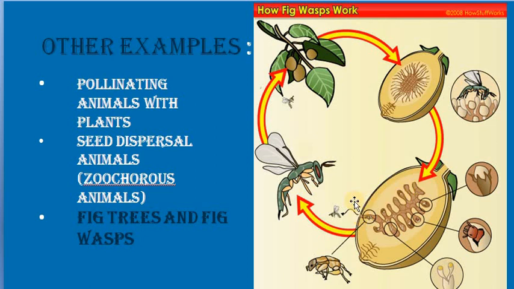They will be getting the pollen dusted onto their wings or onto their back. Later, when they are doing oviposition in another flower, they will be dusting the pollen onto the stigma. So the fig wasp is doing pollination and oviposition in the fig inflorescence, and these things will grow together. Fig seed will grow and the fig wasp larvae will also grow, and some of the larvae will feed on the fig seeds. So they both are growing together. That's why fig generally has larvae or fig wasp inside it.